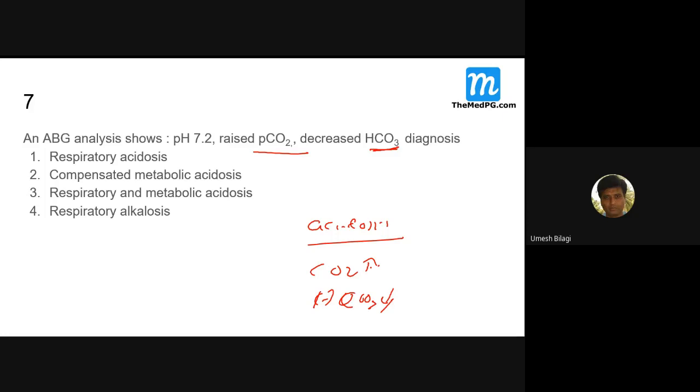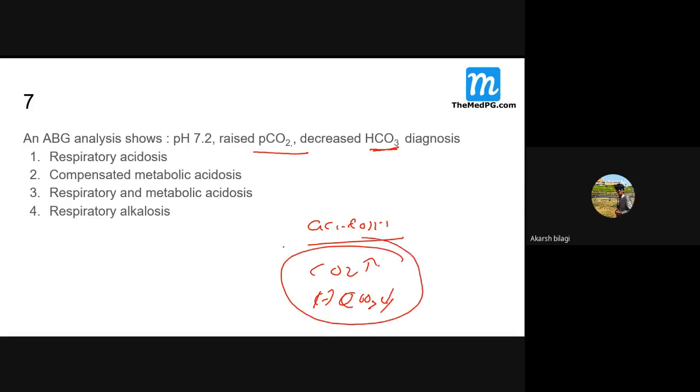What is the diagnosis now? Tell me what it is. Respiratory acidosis. Now, these things are going in opposite direction.